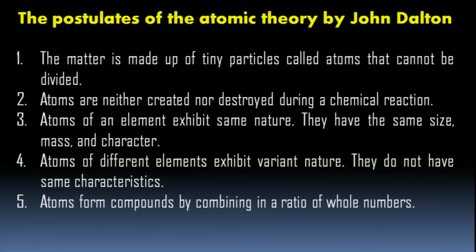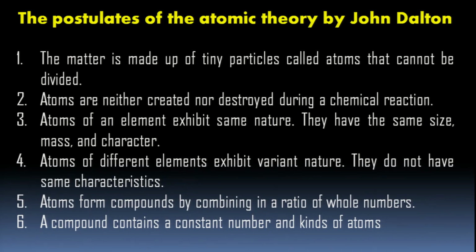Atoms form compounds by combining in a ratio of whole numbers. And we'll see how. A compound contains a constant number and kind of atoms. These were the 6 postulates by John Dalton about atom. This is known as postulates of atomic theory.